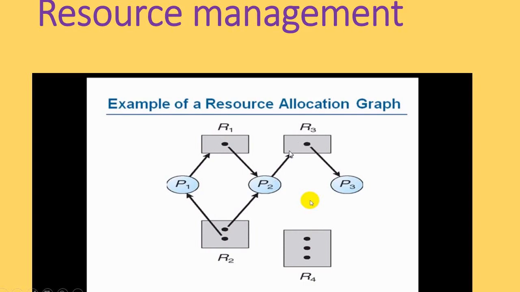But there should not be situations like P2 waiting for resource R1 while P1 is also waiting for resource R1. We should allocate the particular resource to the particular process, so that it can perform its individual task.